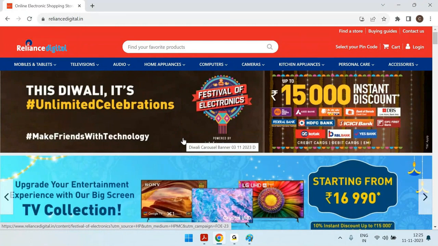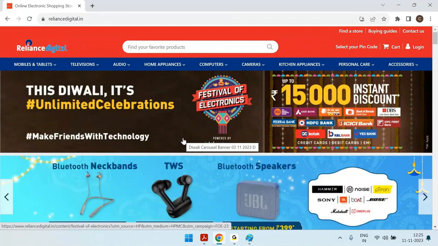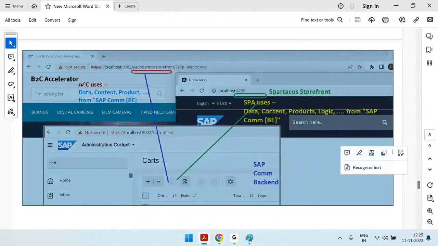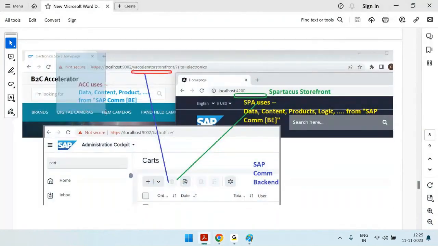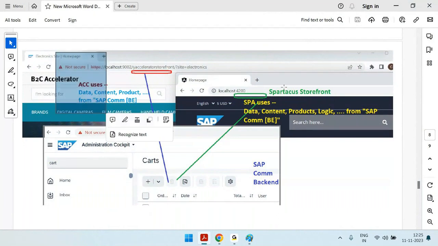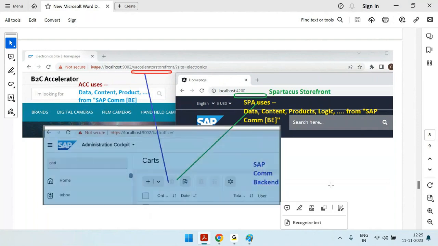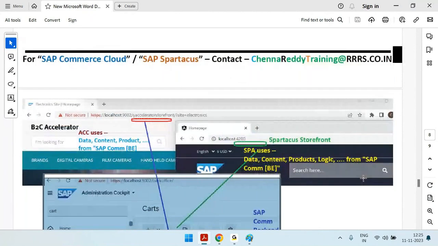During that journey, it may be required to run both also. Yes, that is also possible. So you can have the accelerator site running and the Spartacus site running, and both can use the same SAP Commerce data. That's why I put this diagram.